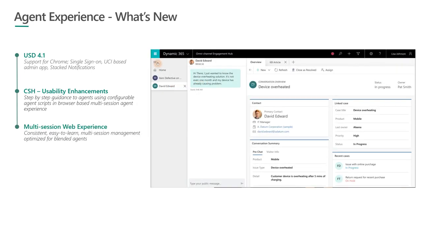The next one is multi-session agent experience. This is a big investment that we have made, which will line up with our omni-channel stack. We are providing a new application which will enable multi-session web experiences for the agent while they are interacting with customers across any one or more channels. This will be consistent, as I had mentioned. One of the goals for us is to make sure that the agent experience across multiple different channels is always consistent. So we are ensuring that in this specific application that we are including.